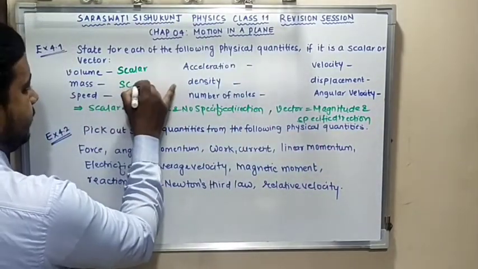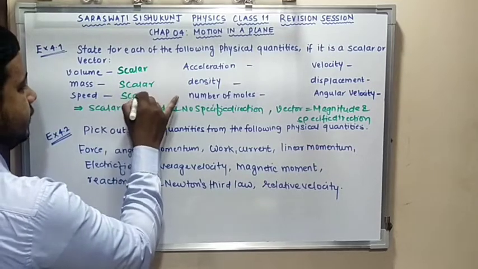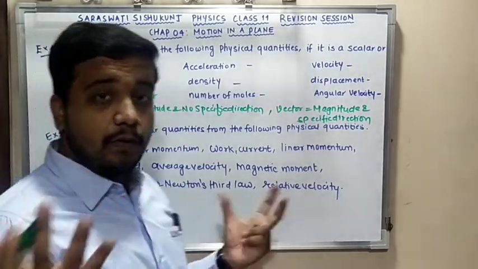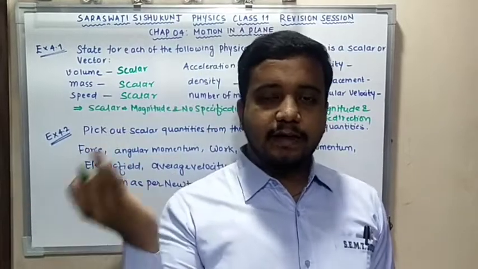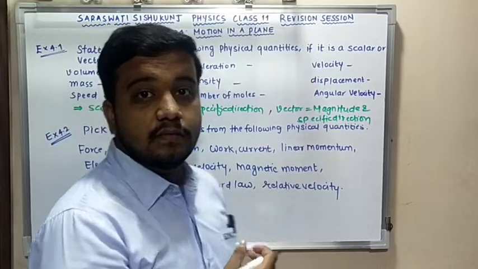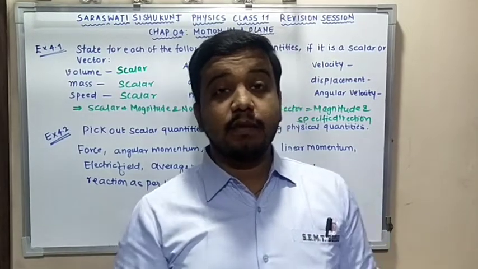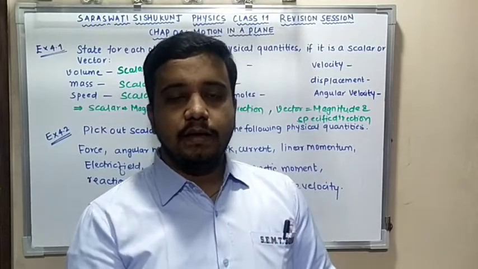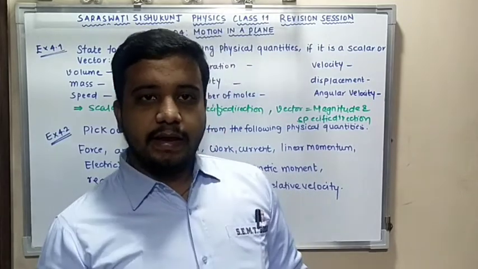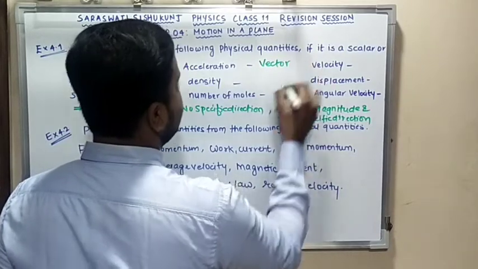Mass, scalar, everybody knows. Only magnitude, no direction. Speed, again scalar, because speed is what? Distance upon time. Distance scalar, time scalar, then speed is going to be scalar. Acceleration, vector, sir, which has magnitude also, direction also, because acceleration is nothing but what? Rate of change of velocity. As velocity is what? Vector. Acceleration is vector. So here you can say that this is a vector quantity, sir.